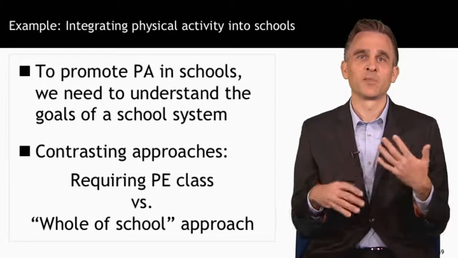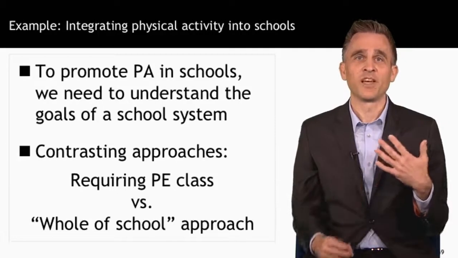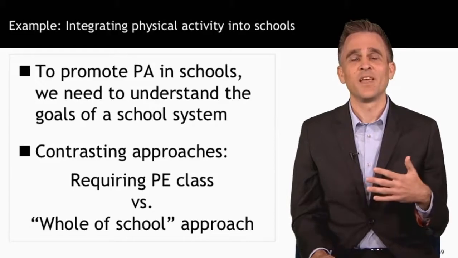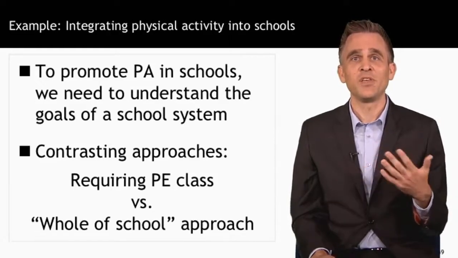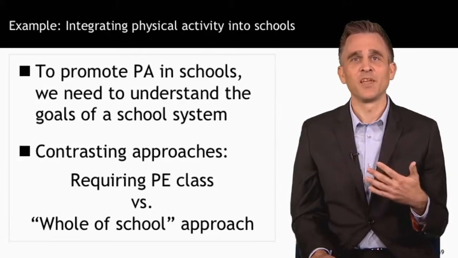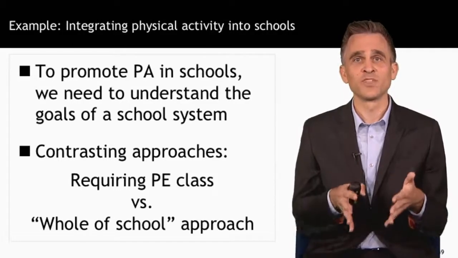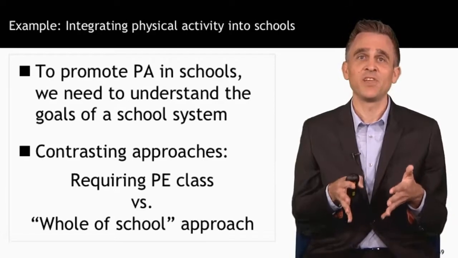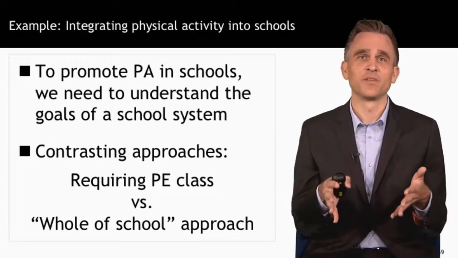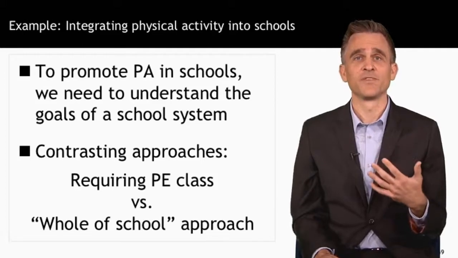A lot of experts have called for requiring physical education in schools as a way to promote activity. But as I found in my research, PE requirements often have a limited impact. And even if they're successful when implemented, PE has still been cut substantially in recent decades. One of the reasons for this is that PE takes place within a system, a school system, that has goals of its own. A school system's goal is to educate kids. And if PE is viewed as detrimental to those goals, then schools often don't want to invest time or money into it. So to promote physical activity more effectively, we need to understand the goals of a school system.